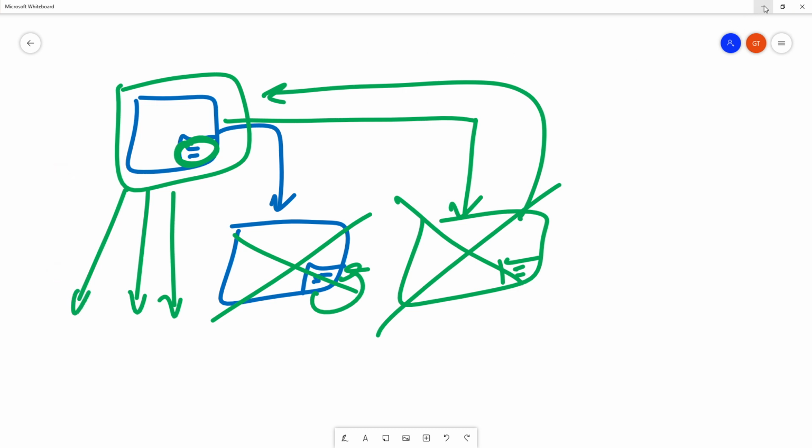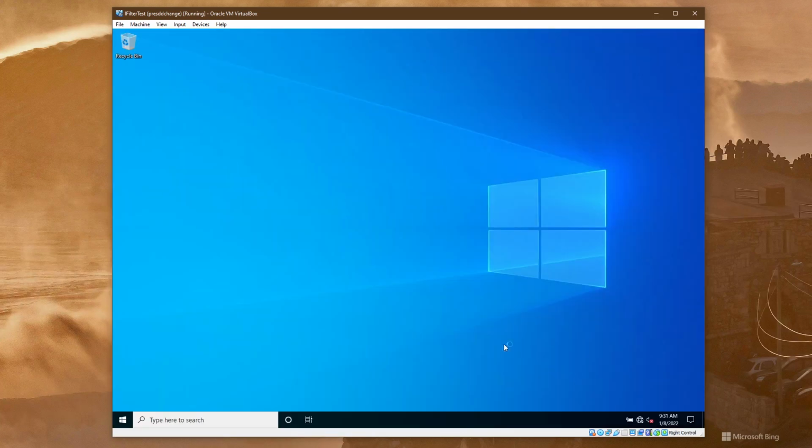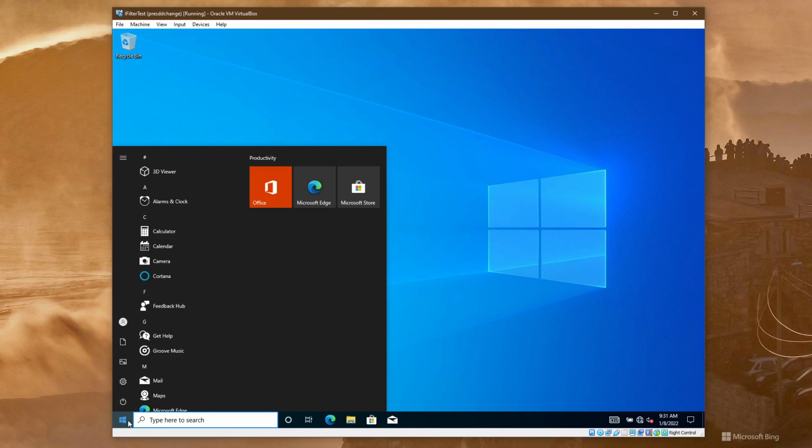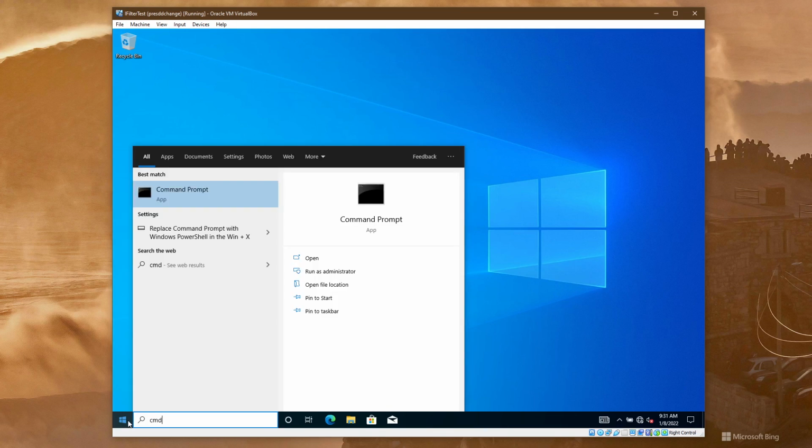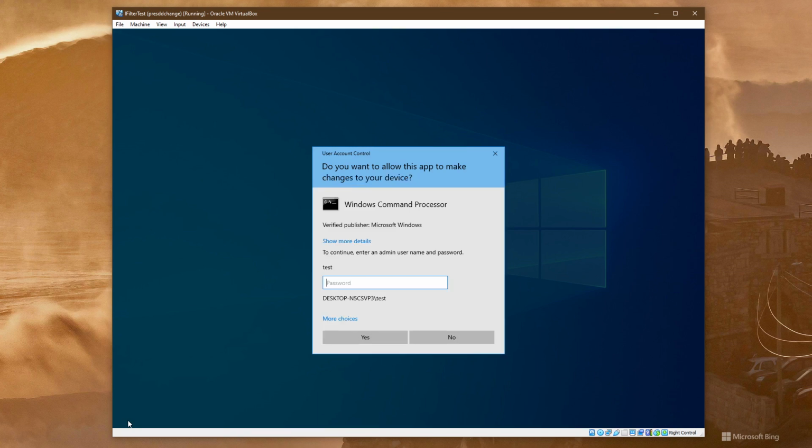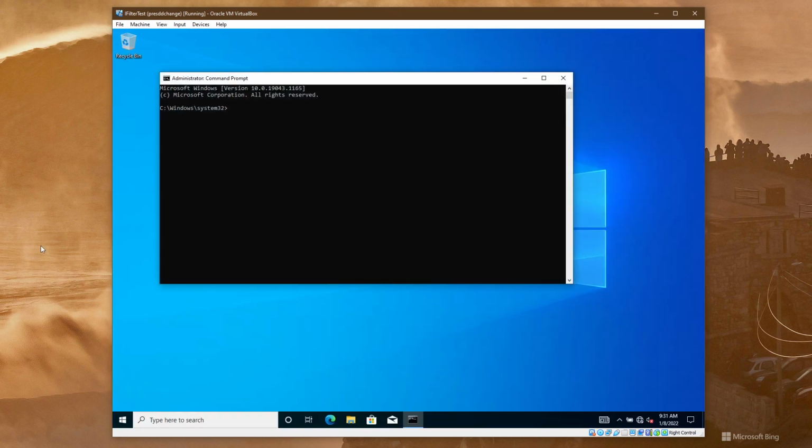Let's return to our virtual machine. Accept, and my machine is up and ready, logged on as the typical user. I will launch CMD. By default, UAC within Windows removes some privileges from the token. So to have the full set of privileges, I must run CMD as an admin. Even if I'm not an admin, I will log on as the test user, and the token will be elevated, but I'm still a user.